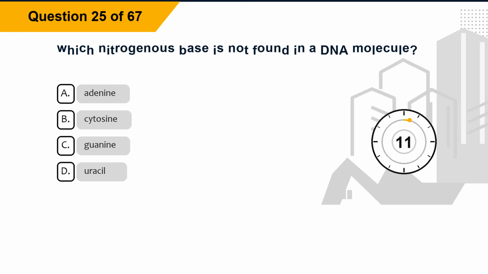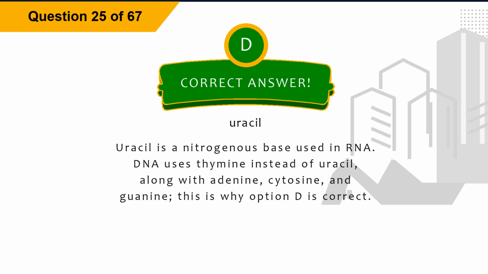Question 25. Which nitrogenous base is not found in a DNA molecule? Option A, adenine. Option B, cytosine. Option C, guanine. Option D, uracil. The correct answer is option D, uracil.